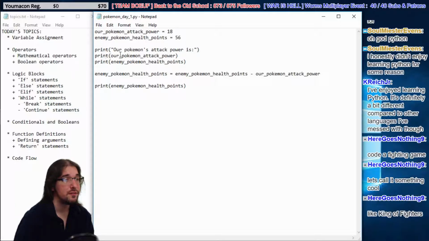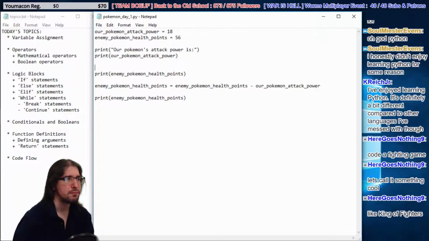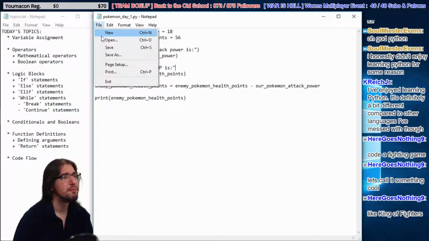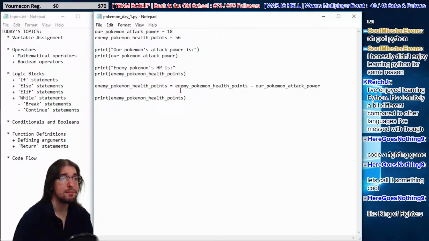okay, then it prints off the attack power, right? I'm going to say, enemy Pokemon's HP is, then we print off their HP. Then we're going to explain what's going on here, right?